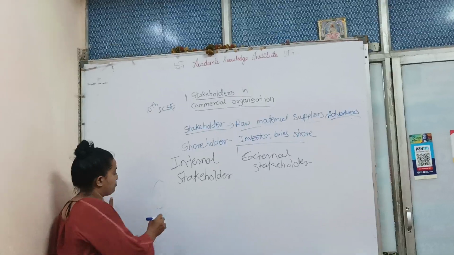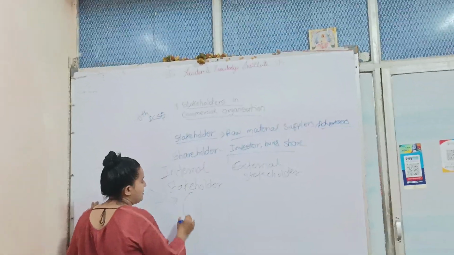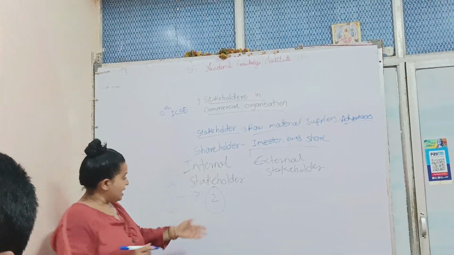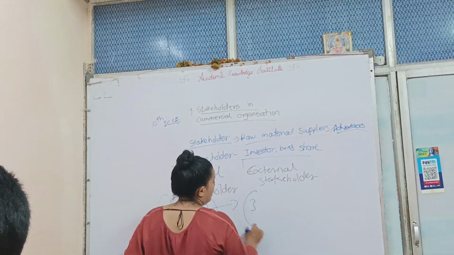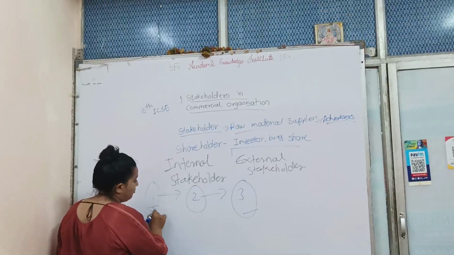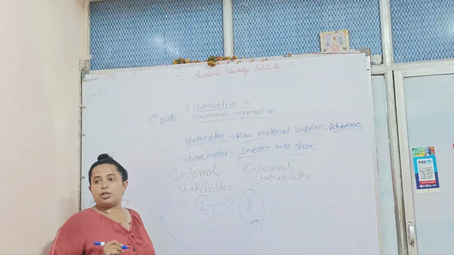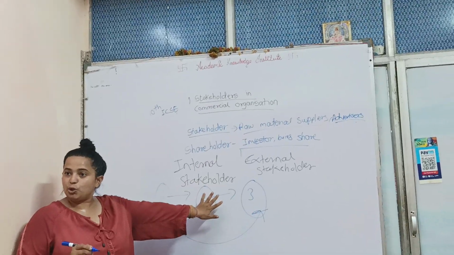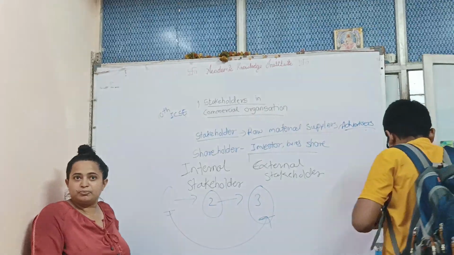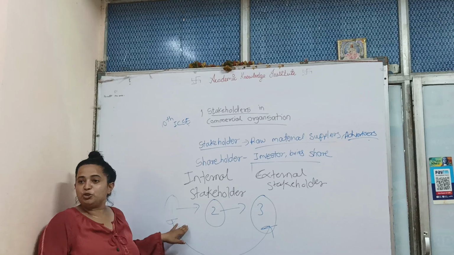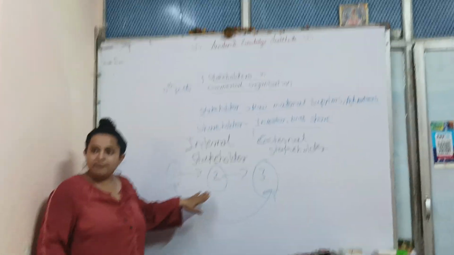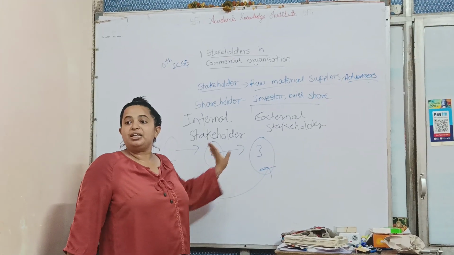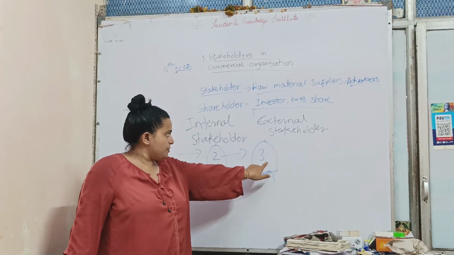Suppose the building has given the contract to a second person, but the second person is not actually working; he has appointed a third person. For the building, this third person has become the external stakeholder.